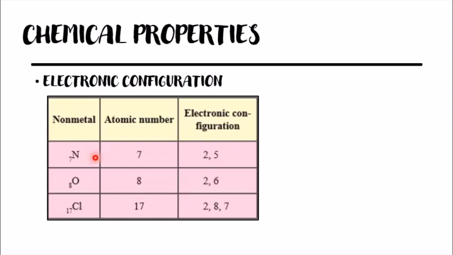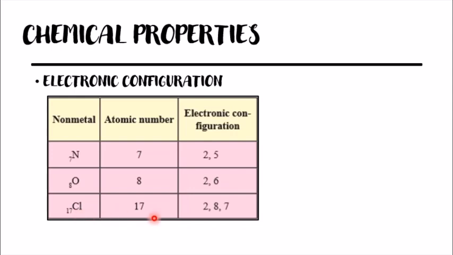First is nitrogen. The atomic number of nitrogen is 7. So we can put 2 in the first shell and the remaining 5 electrons in the next shell. Oxygen, which is 8: we will put 2 in the first shell and the remaining 6 electrons in the next shell. Chlorine, which is 17.